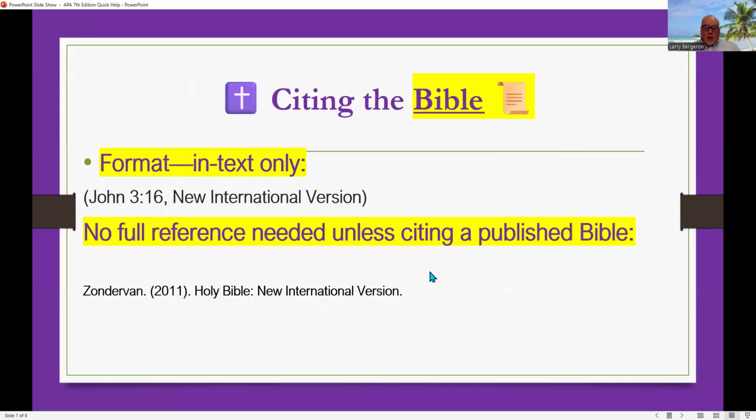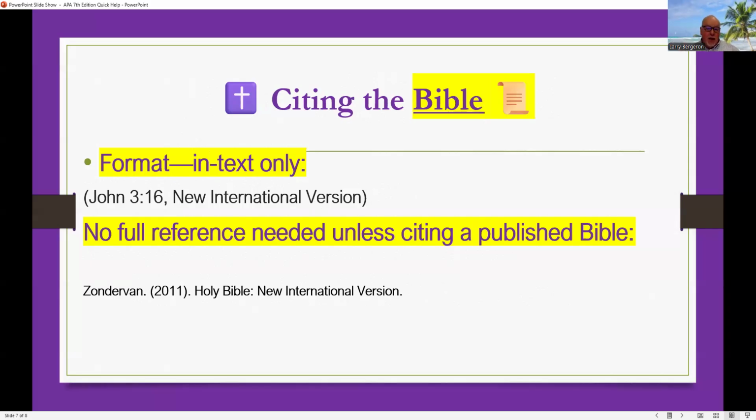All right. So now another element that you'll be citing is the Bible. Now there are a couple of different ways that I've seen this being done at GCU. I do it a little bit differently, and you'll see that in my posts. But the bare minimum requirement is that you only have to have an in-text citation. For example, if you quote John chapter 3, verse 16, then this is the in-text citation that you would use. You will not be penalized if you do not include that in your full reference.